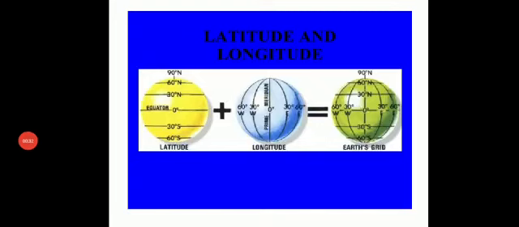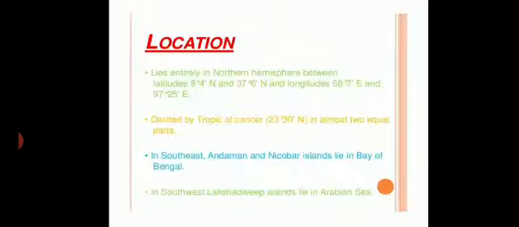Okay, now we'll talk about longitudes and latitudes. First, we'll talk about the equator. An imaginary line running on the globe divides it into two equal parts. Such a line is known as the equator. You must be clear about latitudes and longitudes. Now we'll talk about the location of India.